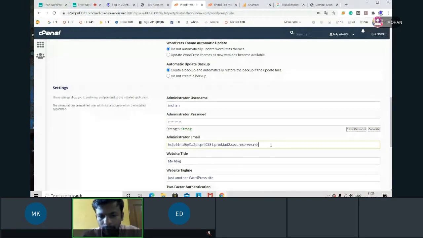So here I have to give an email. Now what is the use of this email? Whenever you forget the password, you'll get a link to this email. And when you create any contact form, you'll get emails on this email. At that level also you can change, but this will be your main administrator email.